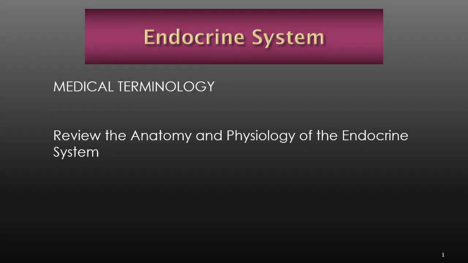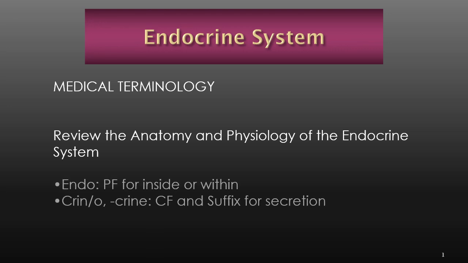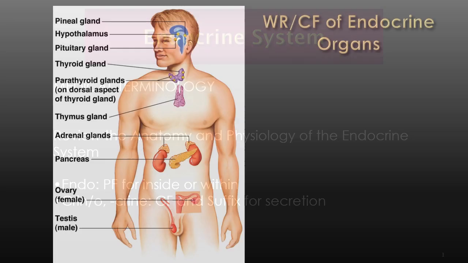So we're now doing the medical terminology of the endocrine system. If you have ever taken anatomy and physiology II, this would be a good time to review the endocrine system. Before we proceed, endocrine: endo is a prefix that means inside or within, and the word root or combining form crino and the suffix crine pertain to secretion. So this is all about organs that secrete chemicals in the form of hormones.